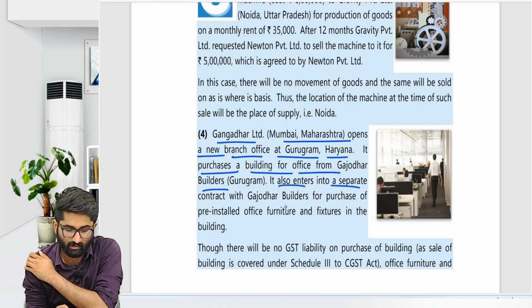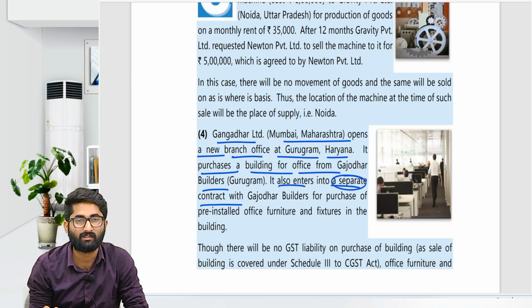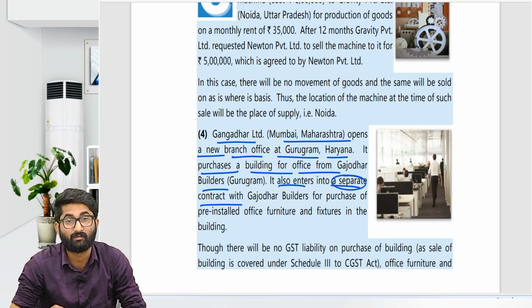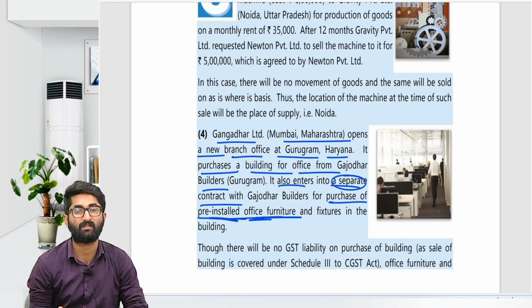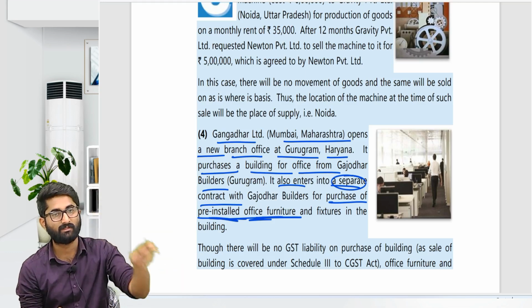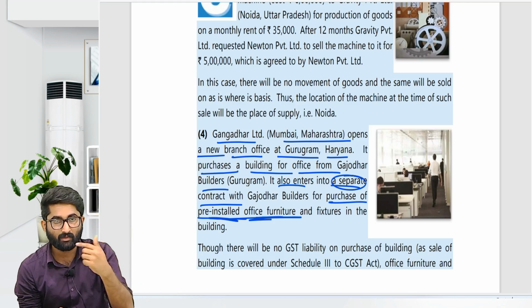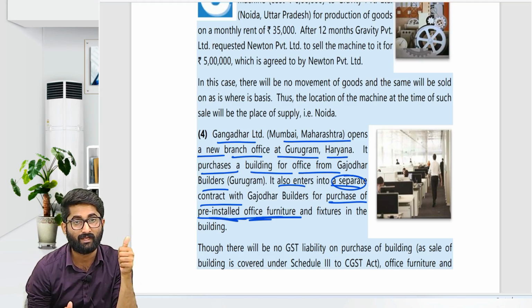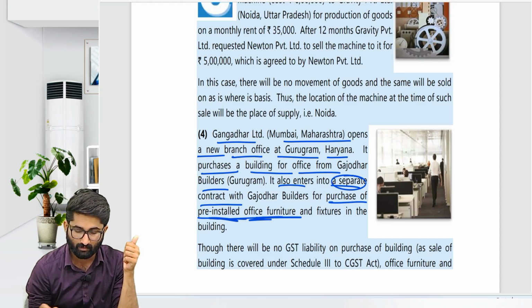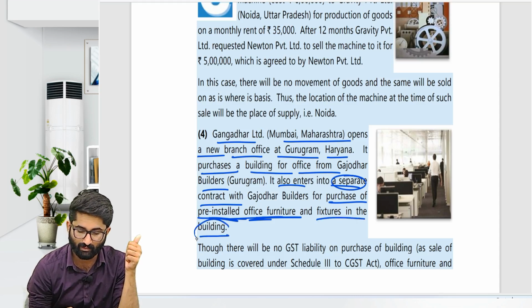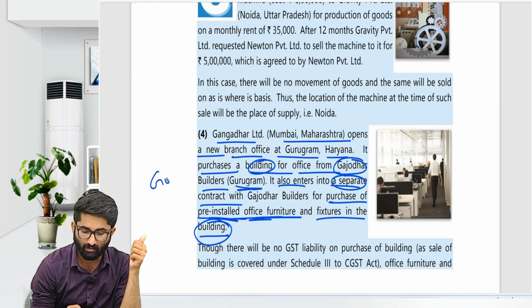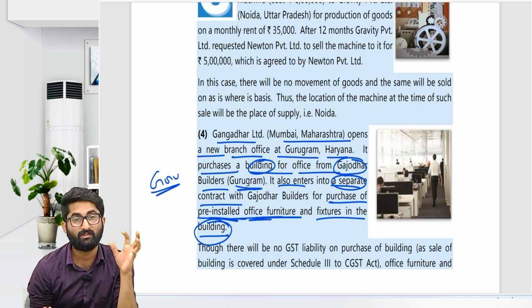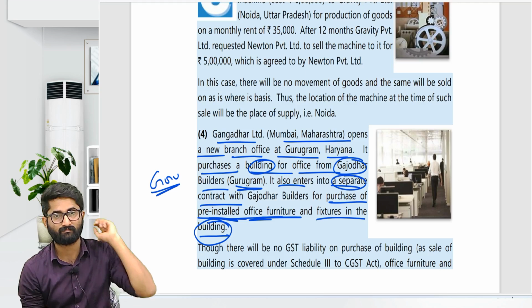It also enters into a separate contract. Remember this, we have discussed it in the classroom, a separate contract with Gajodhar Builders for purchase of the pre-installed office furniture. So the office furniture which is already installed, sir, I want that. While making the contract, where were the goods? The furniture and fixtures were in the building purchased from Gajodhar Builders, Gurugram. So the place of supply will be Gurugram. Why? Because this furniture was in that building.